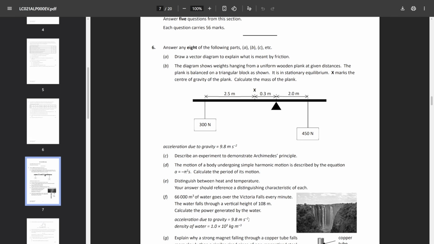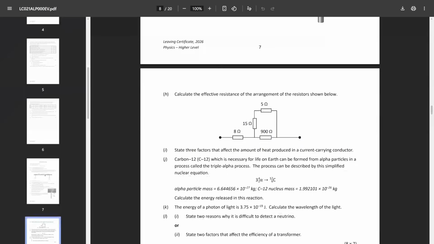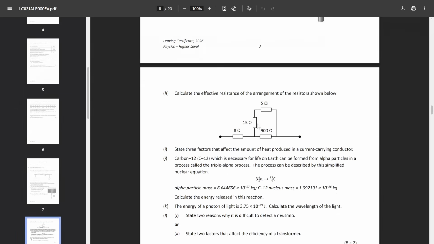Some other weird ones, part D and E. Part E is conceptually very straightforward, but trying to phrase heat and temperature and their distinction might have been a bit difficult to get the full marks. And question H, slight overcomplication, but actually not too bad once you broke it down in the usual fashion, where this time the series goes first, and then you have a parallel section after that. But everything else, when you're gathering the resistances on this, is actually not too bad.